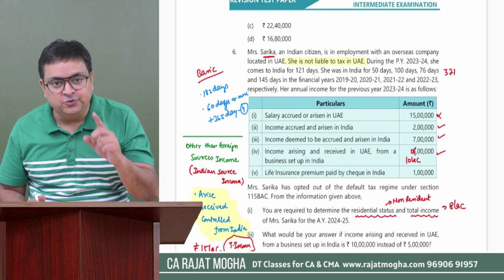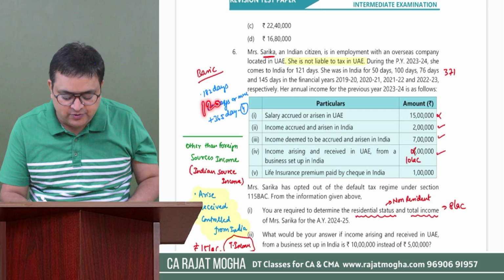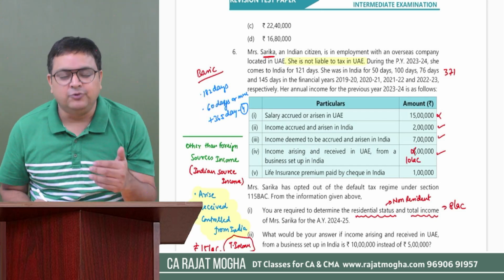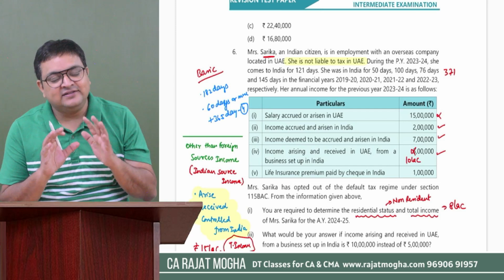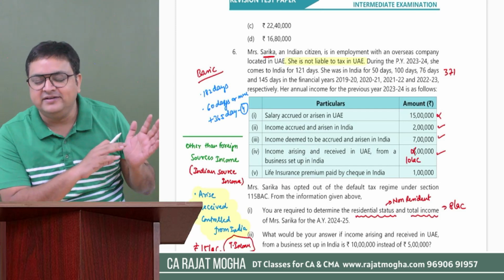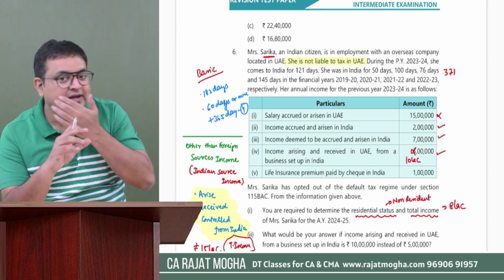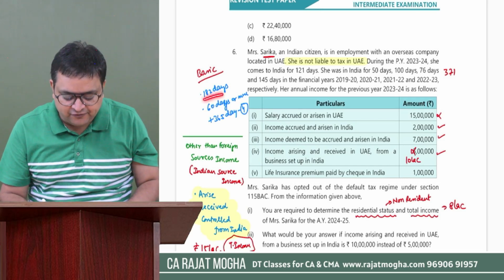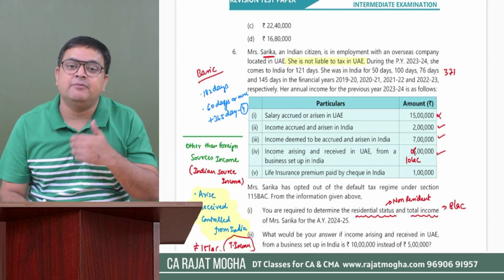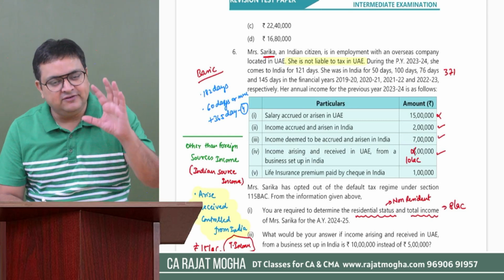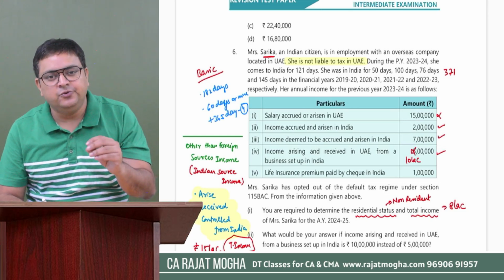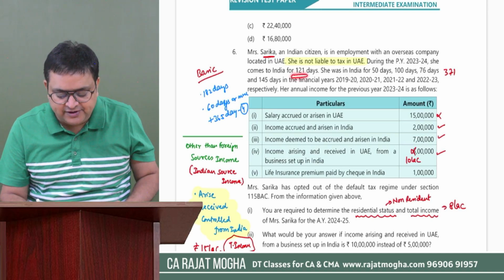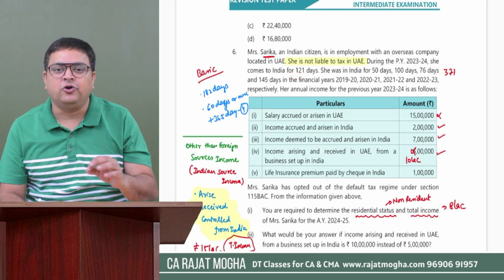If you are applying the 120 days condition, that is, the other than foreign sources income is more than 15 lakh rupees, in that case you don't check those additional conditions, 730 days and so on. You only check if she is here in India for 182 days or more, she will become ordinary. If she is less than 182, then she will become not ordinary. So here, she was here for just 121 days. So she would be a not ordinary resident.